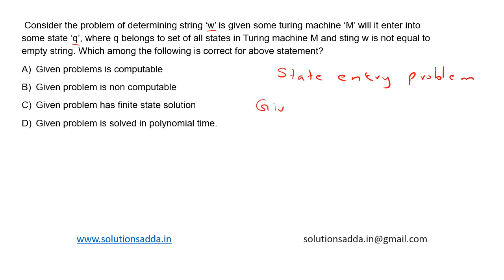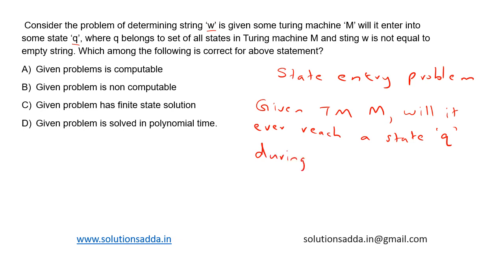So given a Turing machine M, will it ever reach a state Q during computation on an input W? So this is the state entry problem.